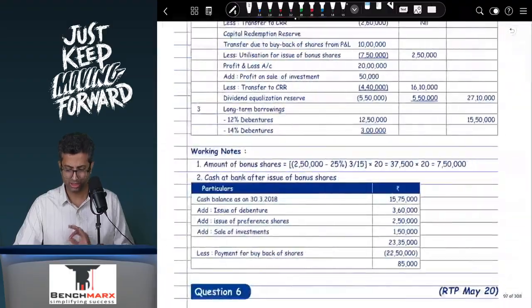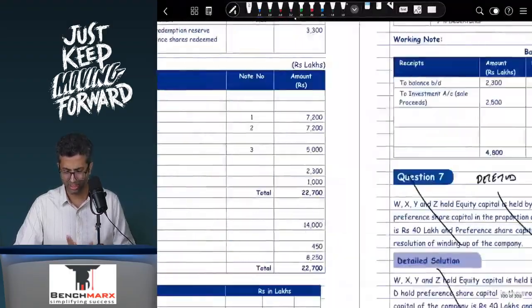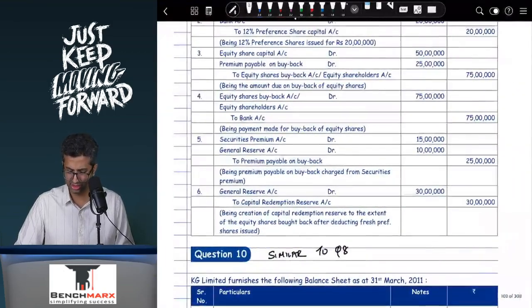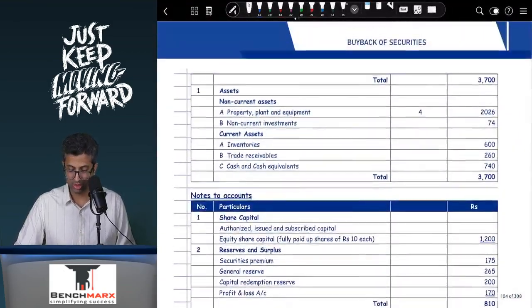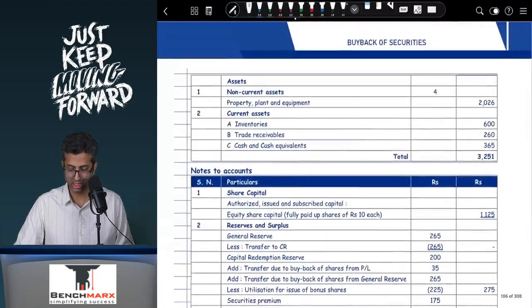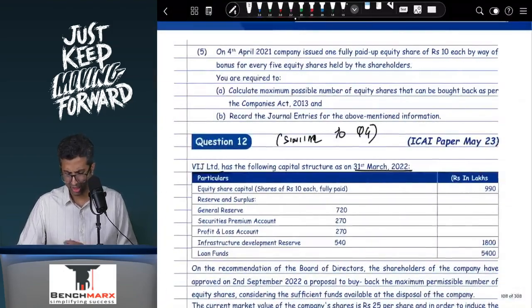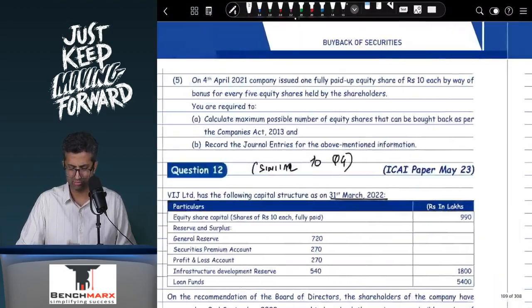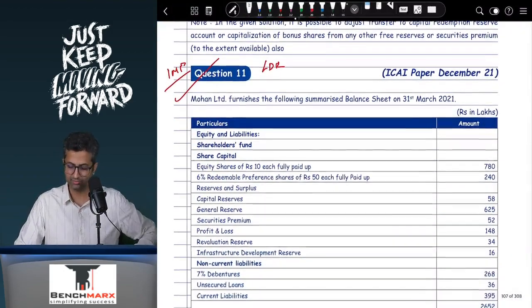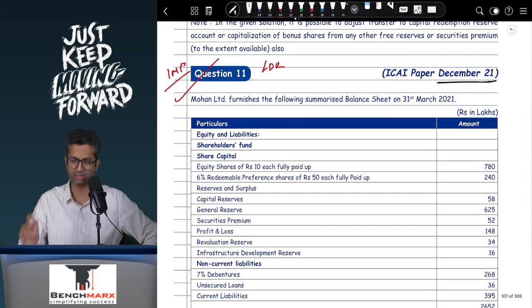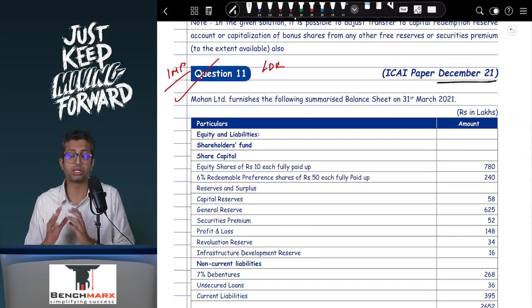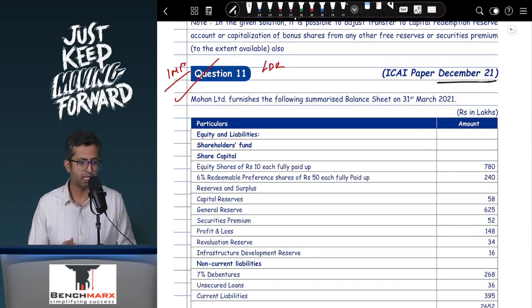So this is question number 5. Other questions in the practice section are broadly similar. We have said this is similar to 7, this is similar to question 8. However, question number 11 is slightly different. 12 and 13 again are similar to question number 4 only. Okay, so we'll just review question number 11, and that is a December 21 exam question, which is a good question. And this is kind of a summarization of everything that is done in this chapter.